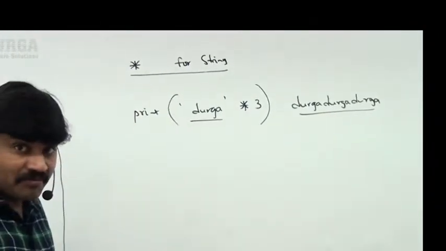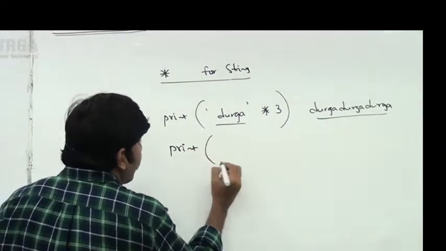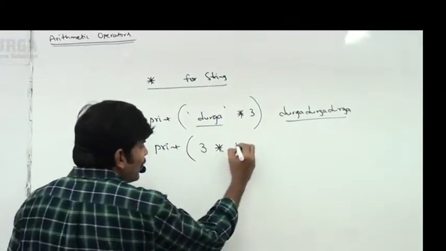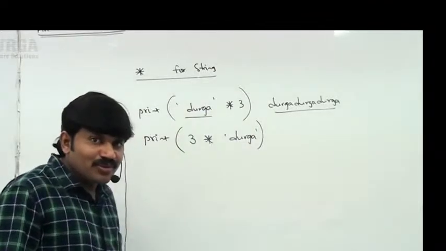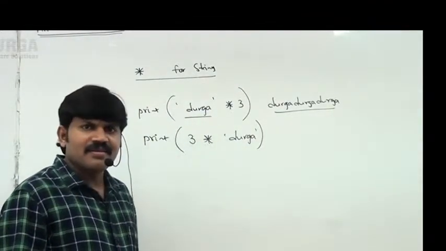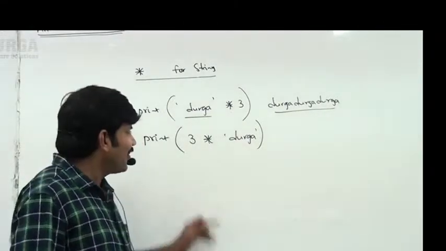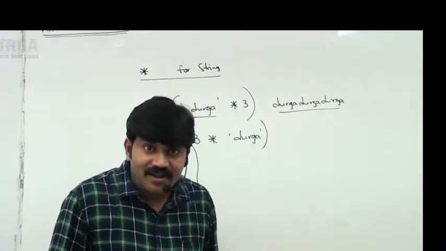I have one small doubt. Listen very carefully. If I take print of 3 into Durga, can you please tell what the answer is? Please just spell out what answer we are going to get. We are going to get an error.